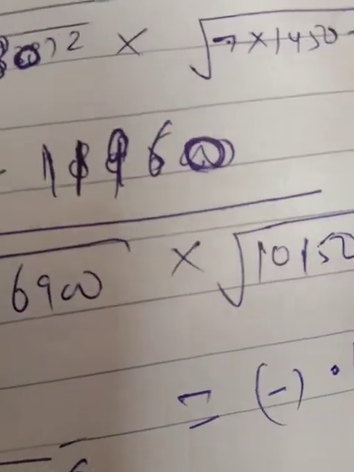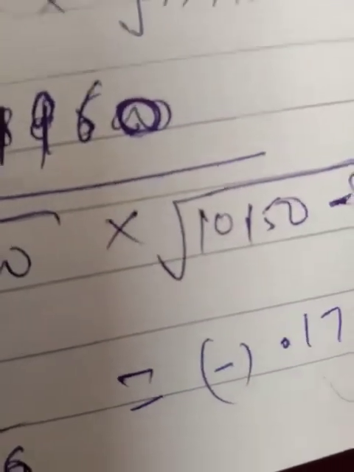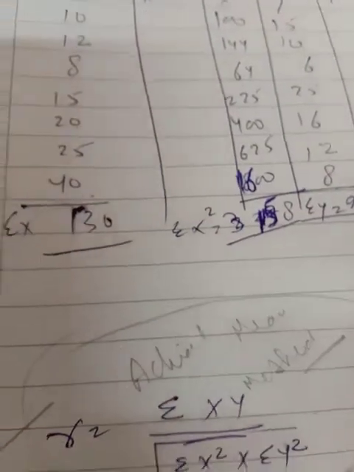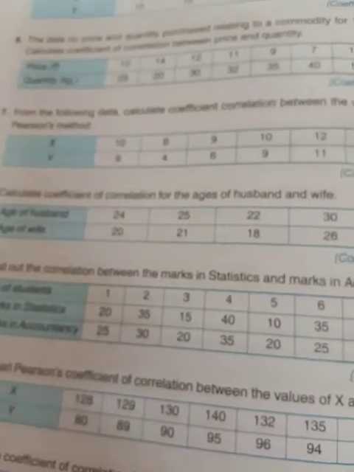So this is the question you have to do. You have two methods, direct method and actual mean method. It is better to use the direct method, and you can do all these questions with the direct method. The actual mean method is used only when the mean does not come in fraction. Fine.